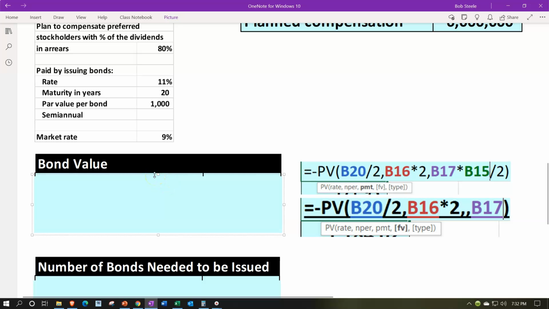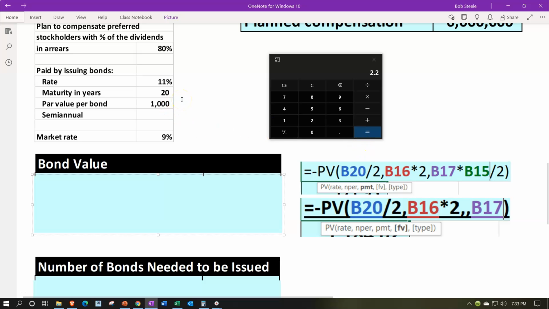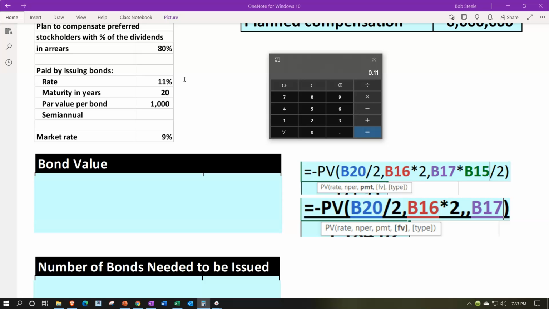But the general idea to value the bonds would be is we're going to take the value of the annuity of the interest payments, 40 of the interest payments, because there's 20 years here, but they're semi-annual. So we're going to pay every 6 months. And the rate, you can think about it this way. You can say the 0.11 is going to be the rate, and you can divide that by 2. That's one way you can think about it, divided by 2, and that's going to be the 5.5%. And that's going to be the rate that you will have on every 6 months or half a year times the face amount of 1,000, and you would do that for 40 periods. Or you could think about it this way. We got the 1,000 times the 0.11, 11%.